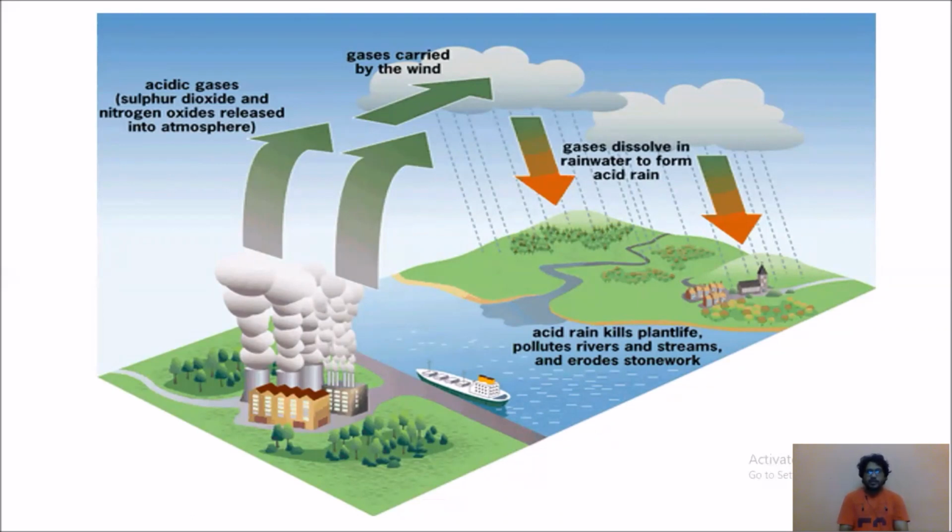So these are the effects of acid rain. When gases are released from factories, they can be neutralized by adding bases to them, so that we can avoid acid rain.